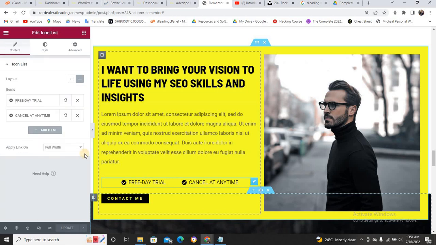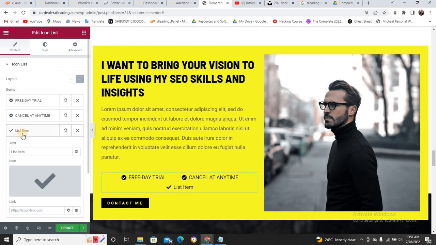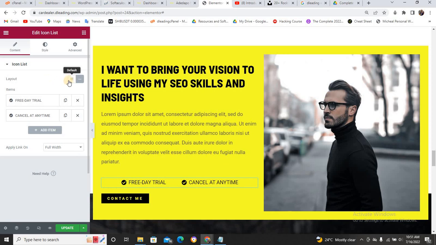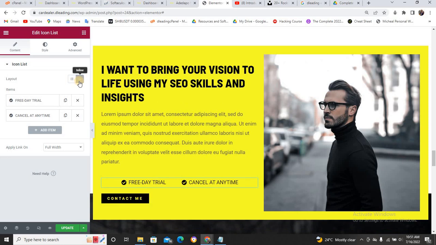This is an icon list. Can you see the icon list? You can increase the icon list. If you want to add another icon list, just type it here and type the name. But I will just delete it. I don't want it. And this icon list has a layout; it has inline, and it has a default. This is the default. That's going to be step by step, but you can make it inline. It's going to be 2 by 2.